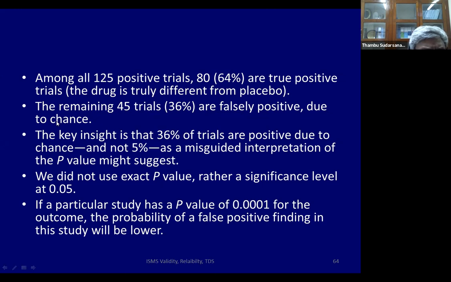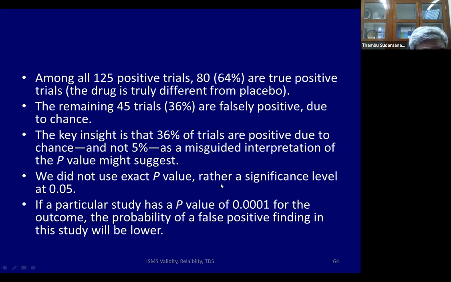Now, why did we make you do this complicated thing? The key insight here is that of the 1,000 studies which are submitted to FDA, which look like they work, 36% are positive due to chance alone. People think that, oh, false positive studies must be 5%. It is not. It's a misguided interpretation of the p-value. It is actually 36%, not 5%.